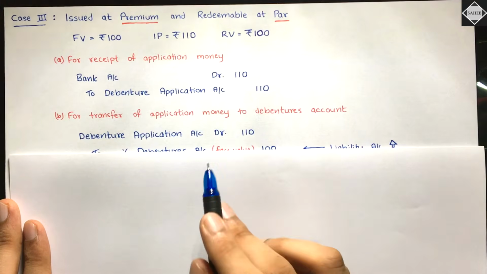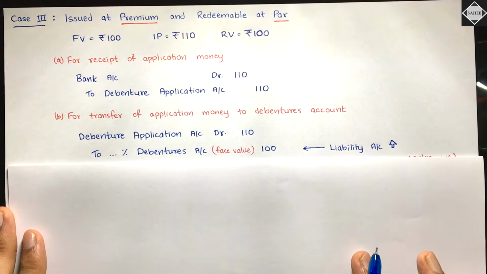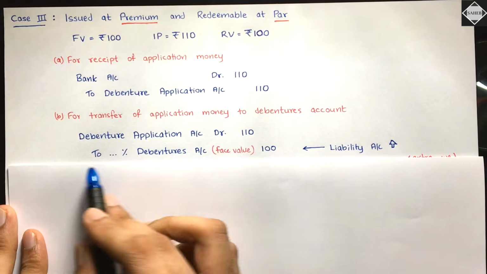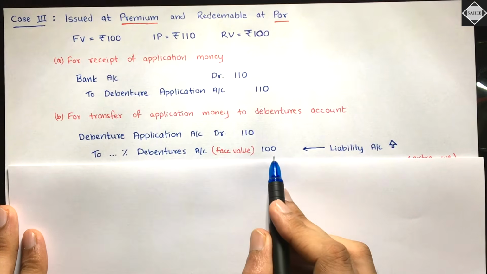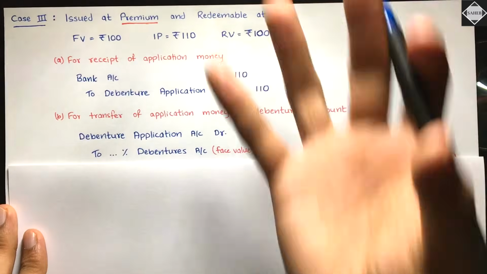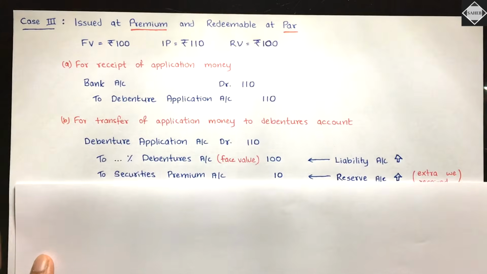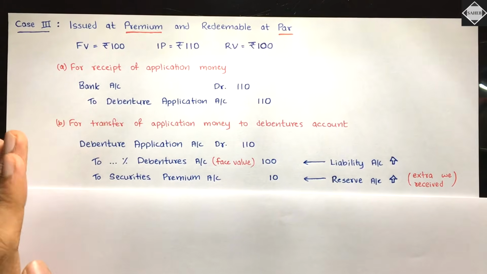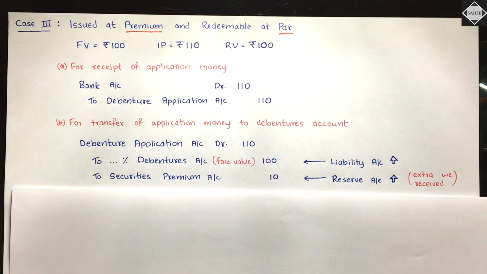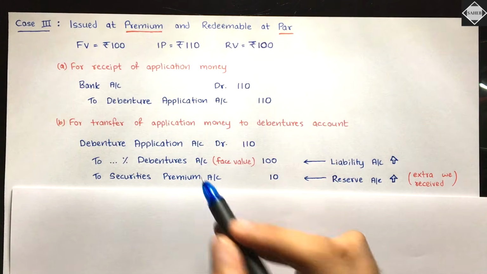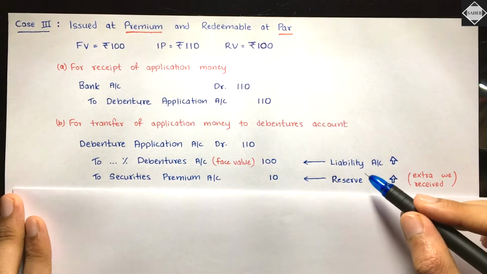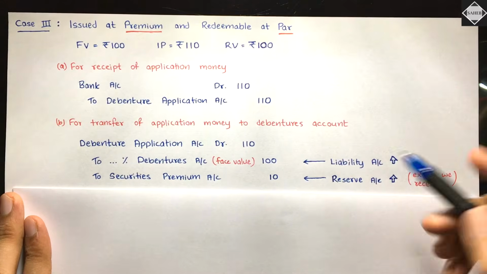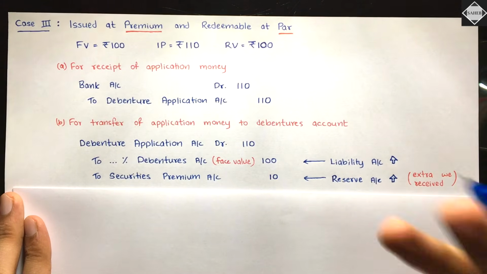Fine. And then you will transfer the money. Only face value will go to the liability account, percentage debentures account, 100. The remaining extra which we have received will go to securities premium account. Is that clear? Securities premium account, rupees 10. Fine. So you can see percentage debentures account is a liability for the company. It is getting created, it is increased, so we credited that, because it has a credit balance.